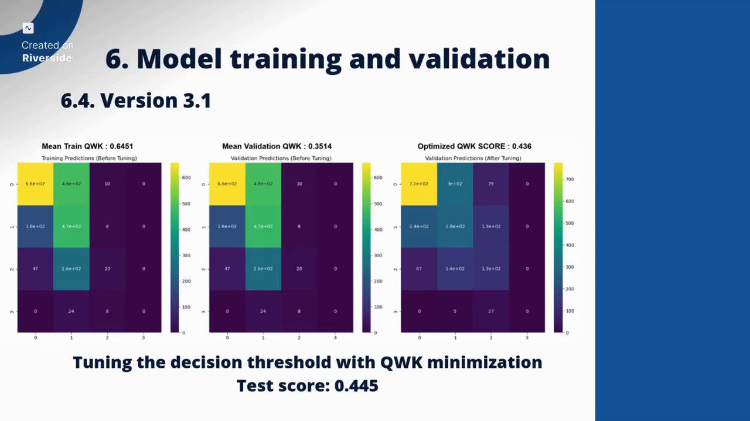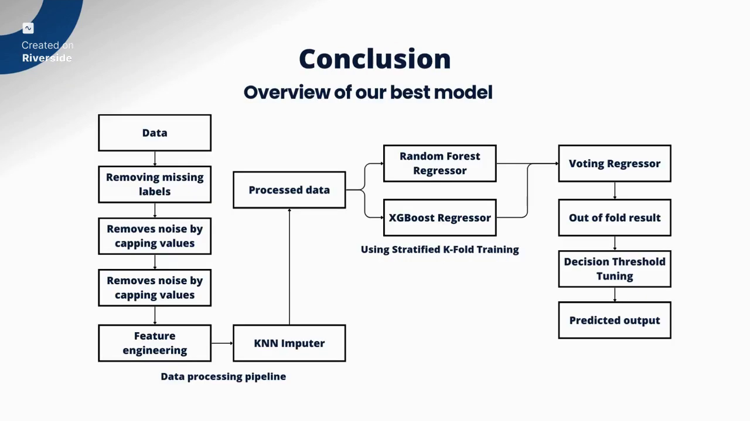So here's our final model. As you can see, it's a very straightforward model. But the most important part of this model is the ensemble between the random forest regressor and the XGBoost regressor, and the decision threshold tuning part. We think that we can improve this model by using more data, which is the time series data. In this model, we have yet to use the time series data, and we believe that if we use it, we can improve the prediction more.